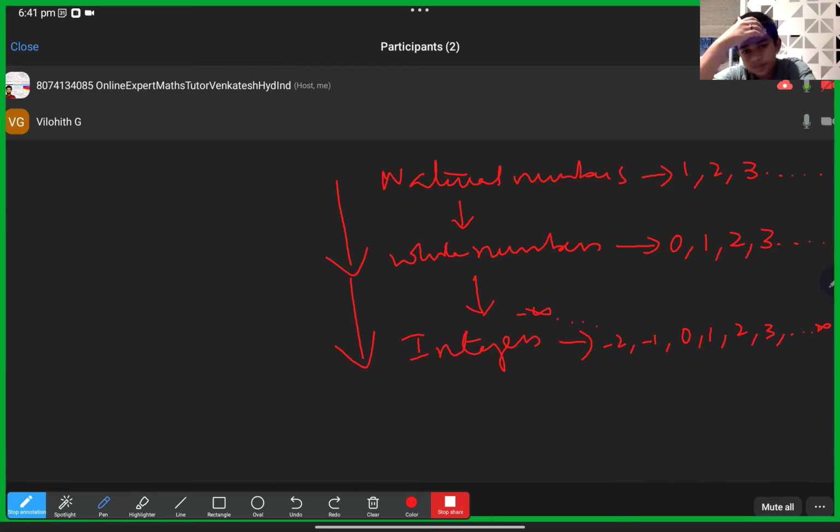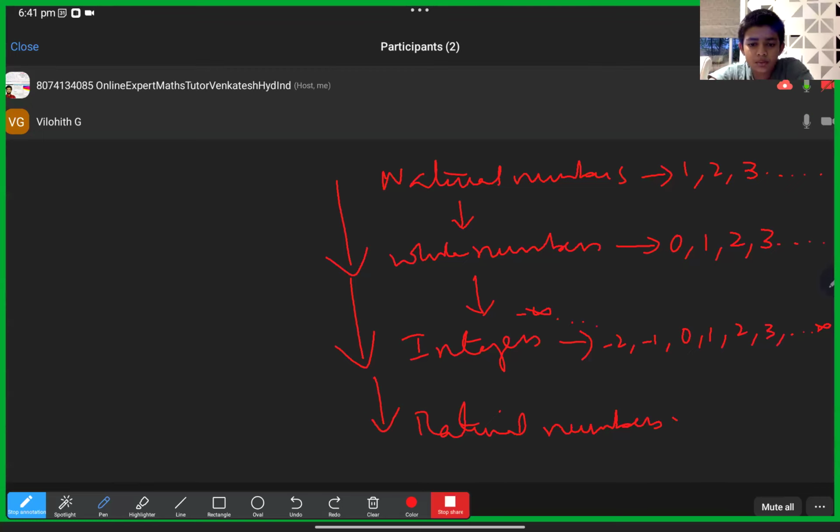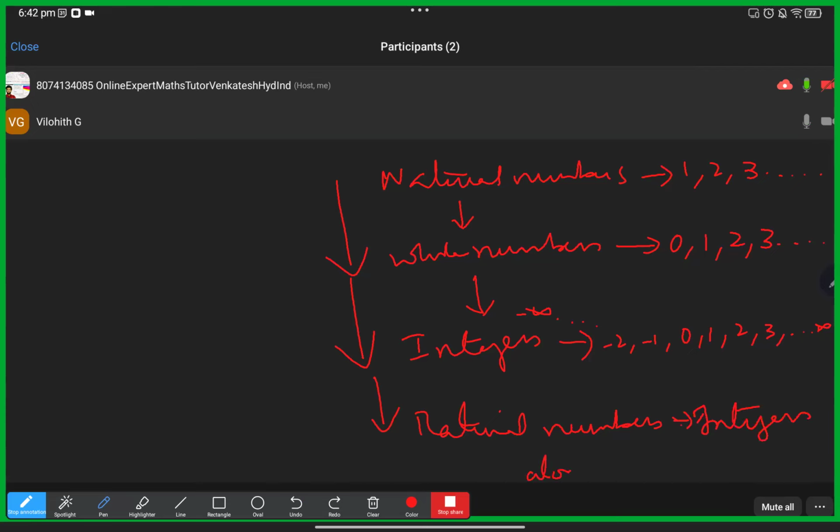So like that, one more set will come. Integers you learned in 6th class, and now rational numbers. In rational numbers, you will have all the integers, along with fractions and decimals. And the negative side will also be there.